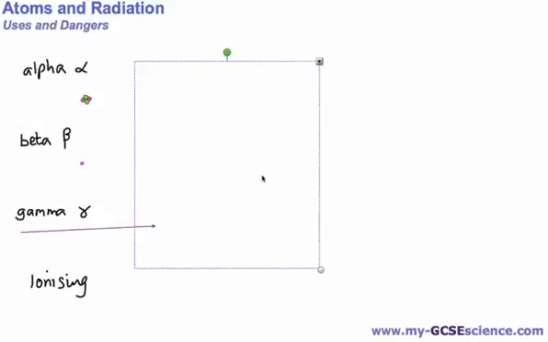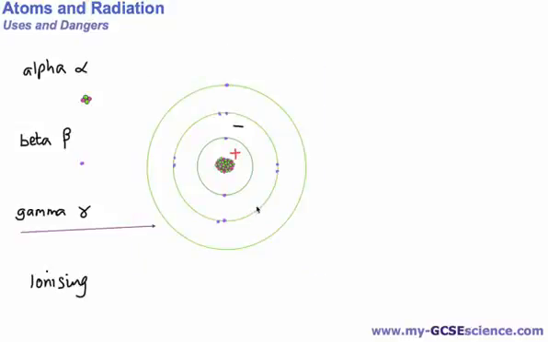Now, there are certain dangers of these three types of radiation, and the first one is that they can be what we call ionizing. They can ionize, and they ionize to different amounts each. So let's have a look at what we mean by ionizing. Here we've got an atom, and in the atom, as we've studied before, we've got a nucleus with a positive charge, and we've got electrons flying around on the shells around the outside, and the number of electrons balances out the number of protons in the nucleus for a stable and neutral atom.